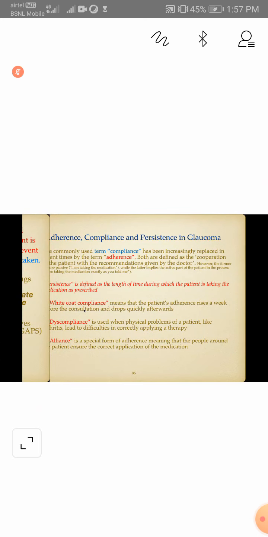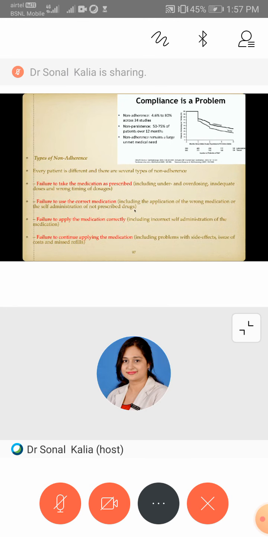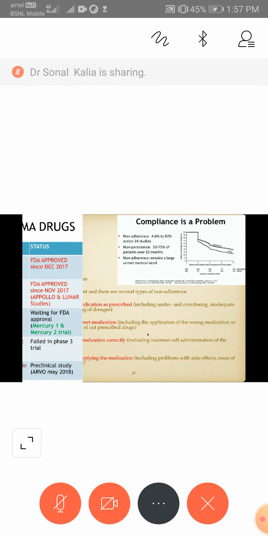It is going to increase the aqueous outflow, lower the episcleral venous pressure, and reduce the aqueous production. It is a Rho kinase and norepinephrine transport inhibitor. Latanoprostene Bunod got FDA approval in November 2017. What is it going to do? It is going to increase both the uveoscleral pathway and trabecular meshwork outflow, and hence reduce the IOP by two different mechanisms.